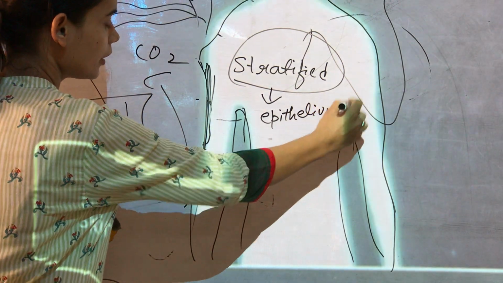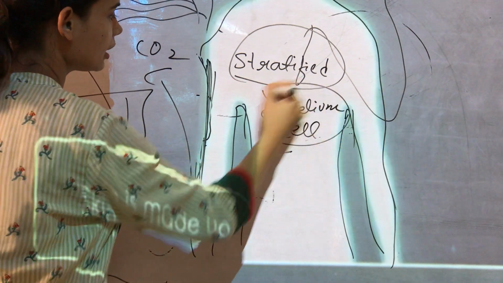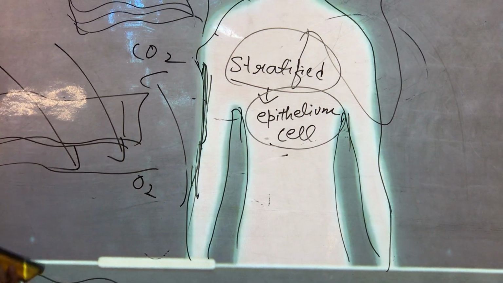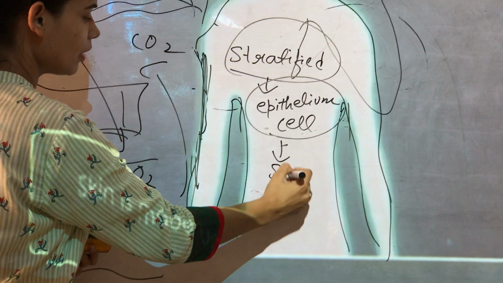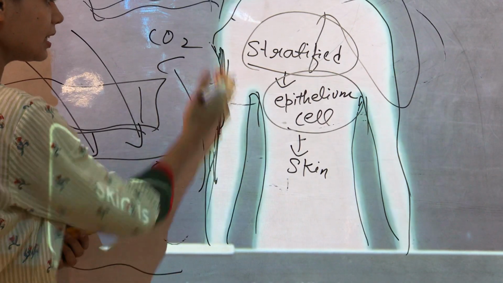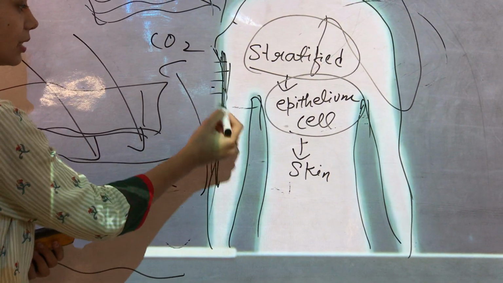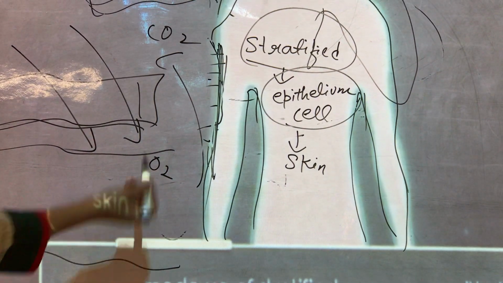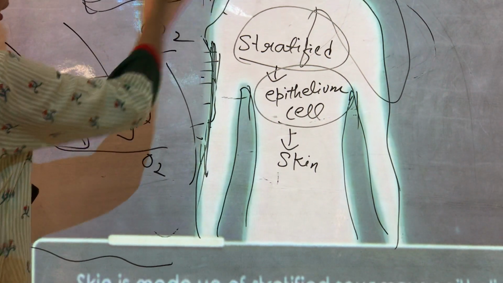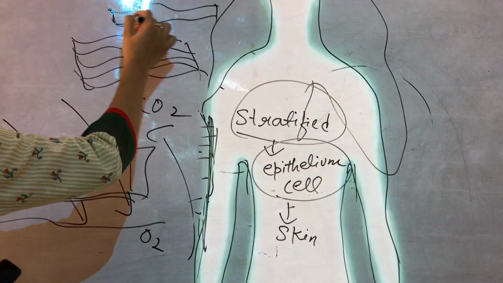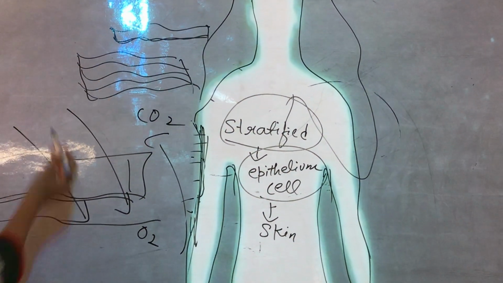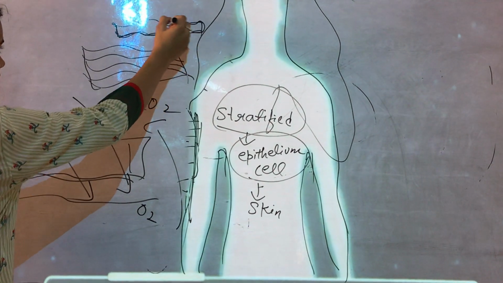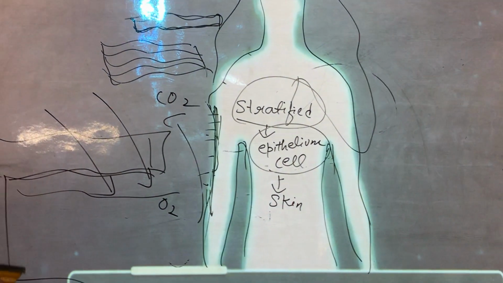And do you know, children, when you bathe daily, you actually remove a lot of epithelium cells. When you bathe daily, you shed a lot of epithelium cells from your body, but still you have your skin. Why? Because there are many layers of cells present there. When you shed one cell, another layer of cells is already present. But this is not the case with a snake. You can easily recall that snakes also shed their skin, but after some time they also get new skin. So that is their epithelial cells.